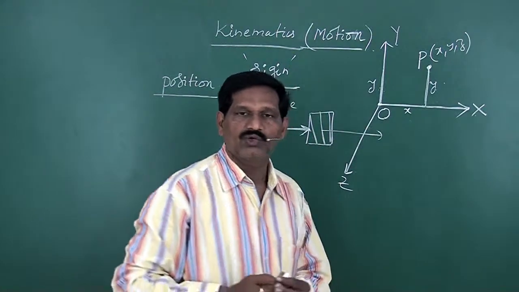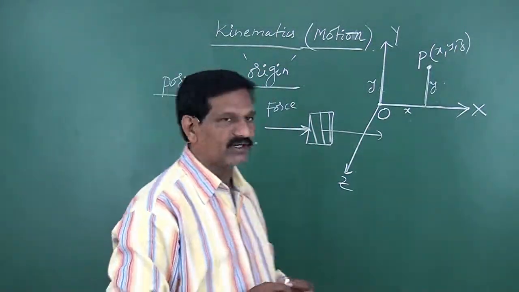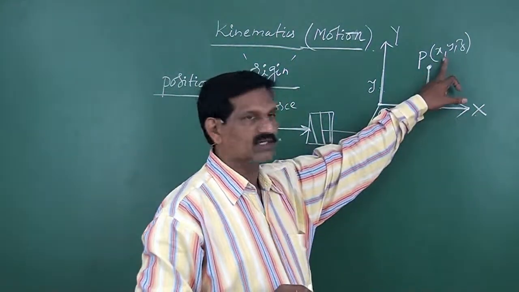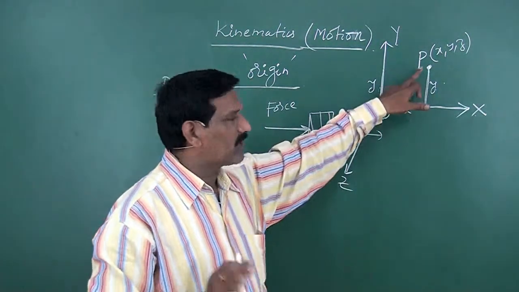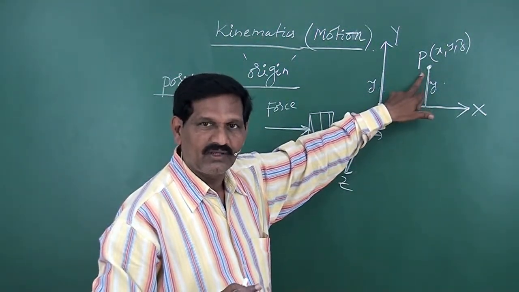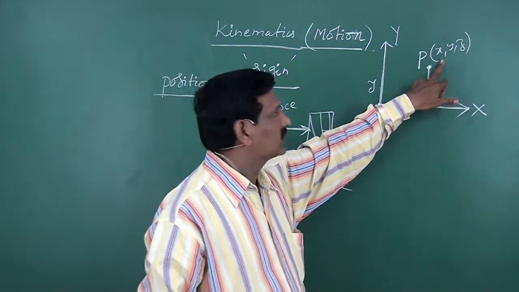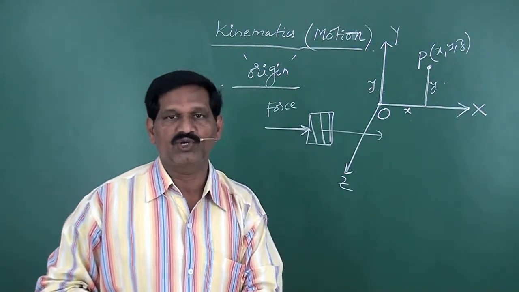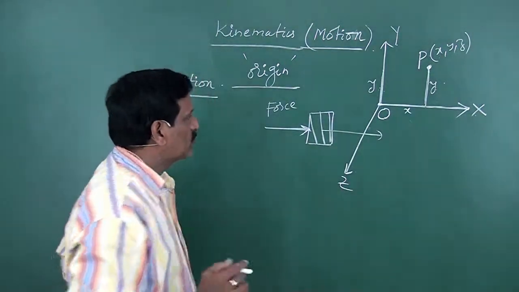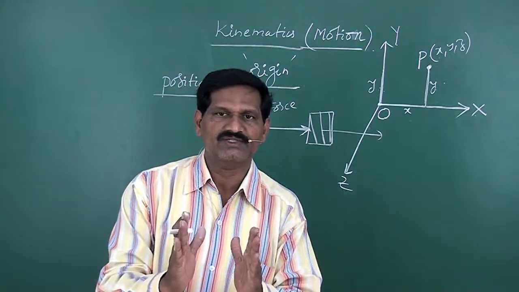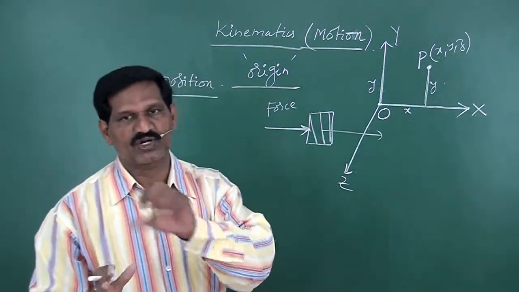So in this way, to locate the position of objects in a Cartesian coordinate system, we use coordinates like this: x, y, z. P(x, y, z) means the particle lies at the point P, generally specified by three coordinates x, y and z. In this way, using a Cartesian coordinate system, the position of an object or a particle can be described.